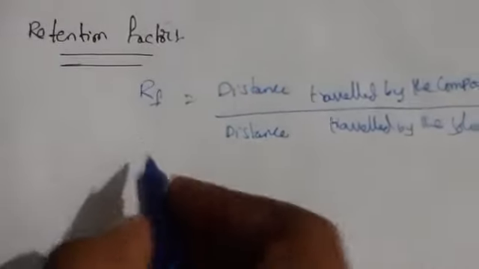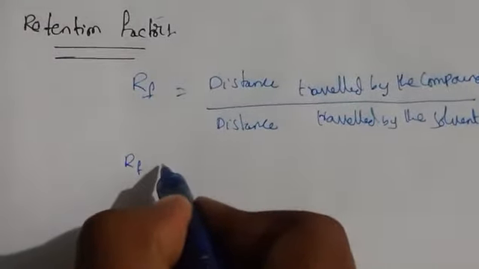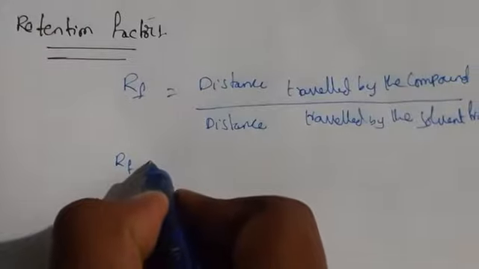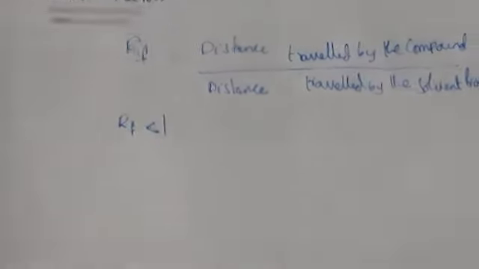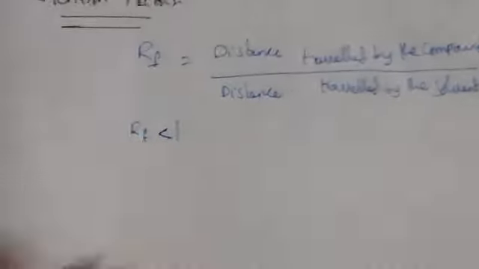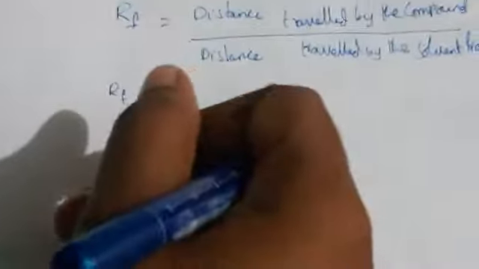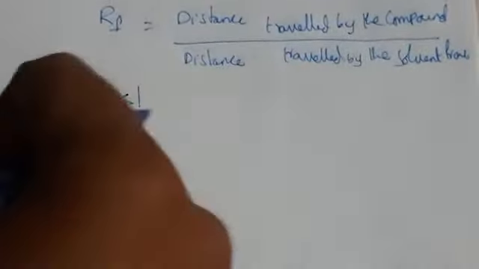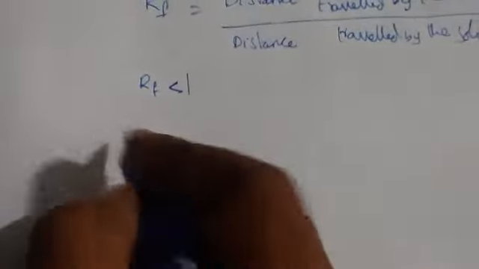And here the retention factor will always be less than 1. What does the retention factor mean here? It is always less than 1. The compound cannot move faster than the solvent front. So we have to see the distance from the stationary phase to the mobile phase.